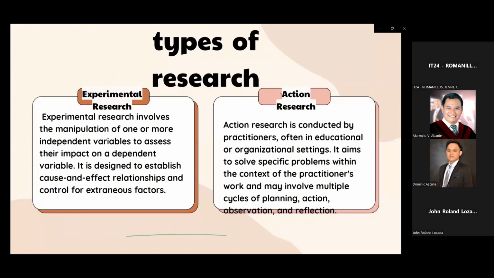The second one is the dependent variable. This is the variable that is measured to assess the impact of the independent variable. It is the outcome or the effect. Experimental research often includes a control group, which is a group that is not exposed to the independent variable. The control group serves as a baseline for comparison with the experimental group.